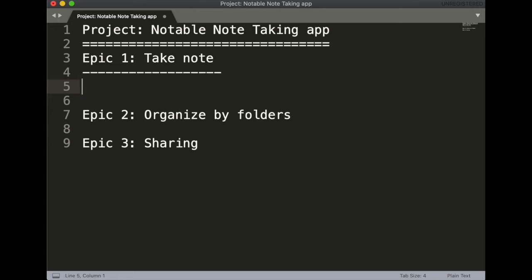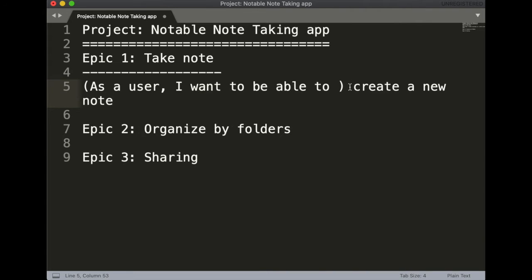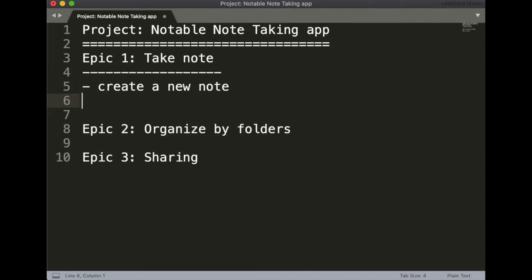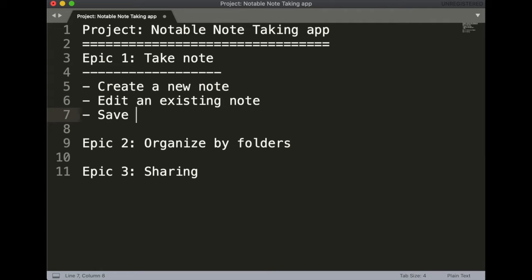Epic 1, what are the stories? One story is, as a user, I want to be able to create a new note, right? I want to be able to edit an existing note. I want to be able to save a note.